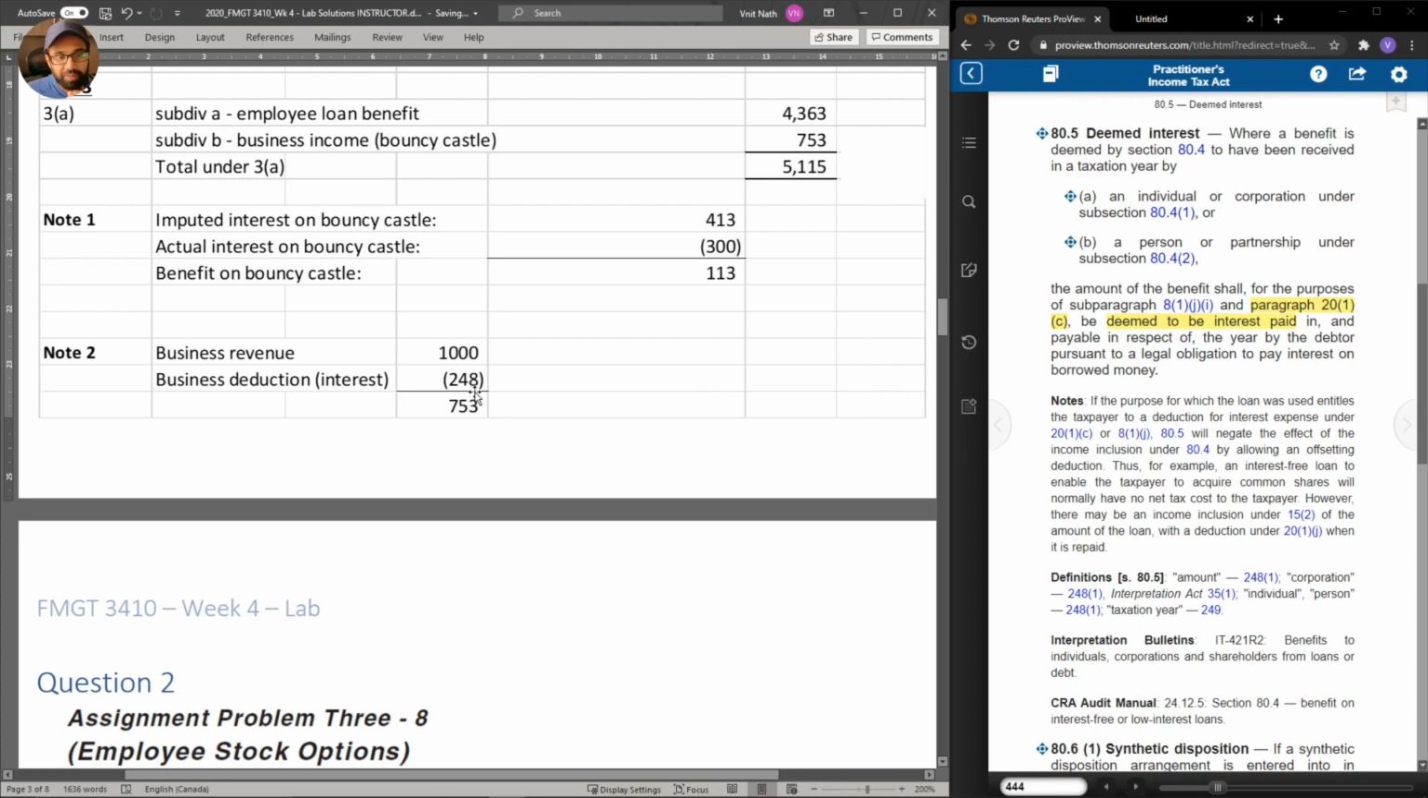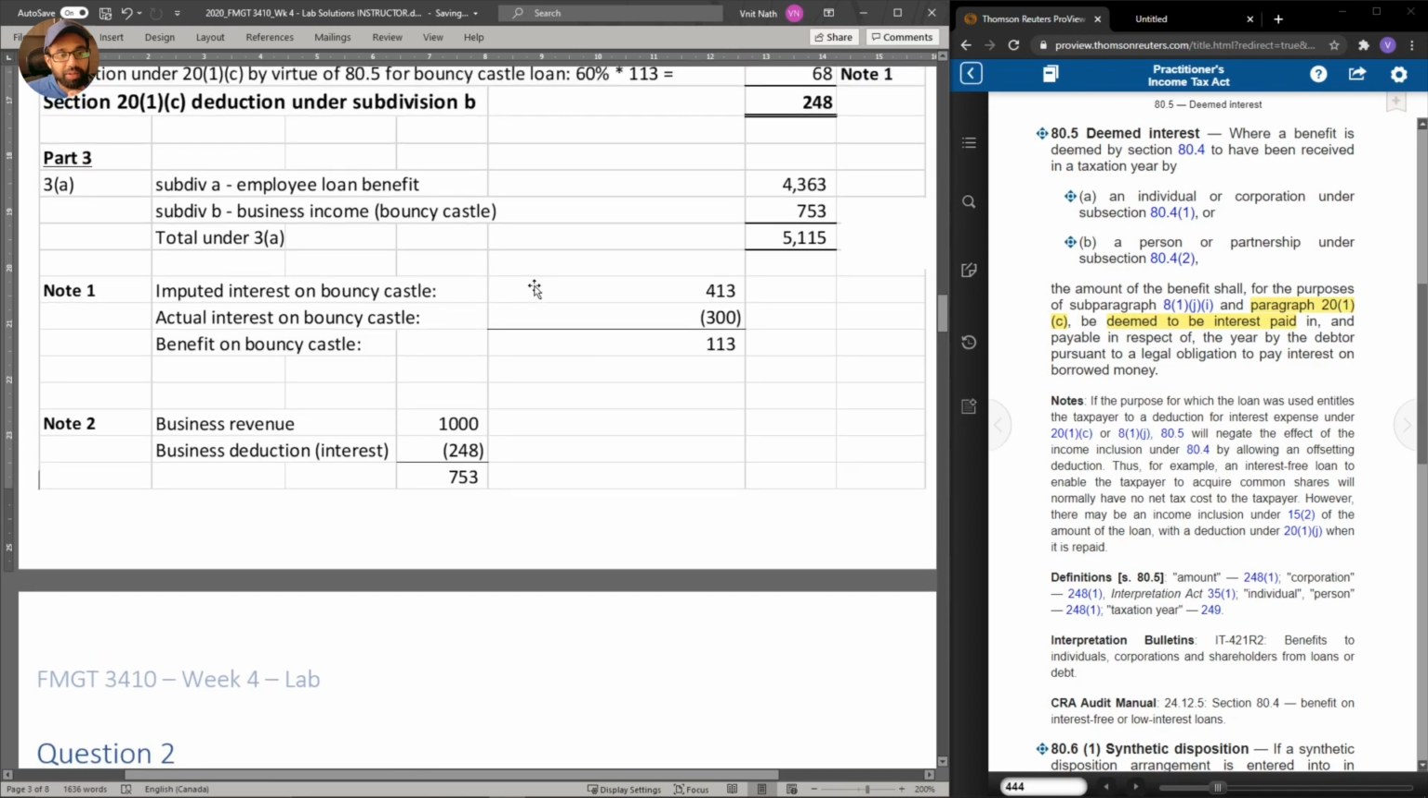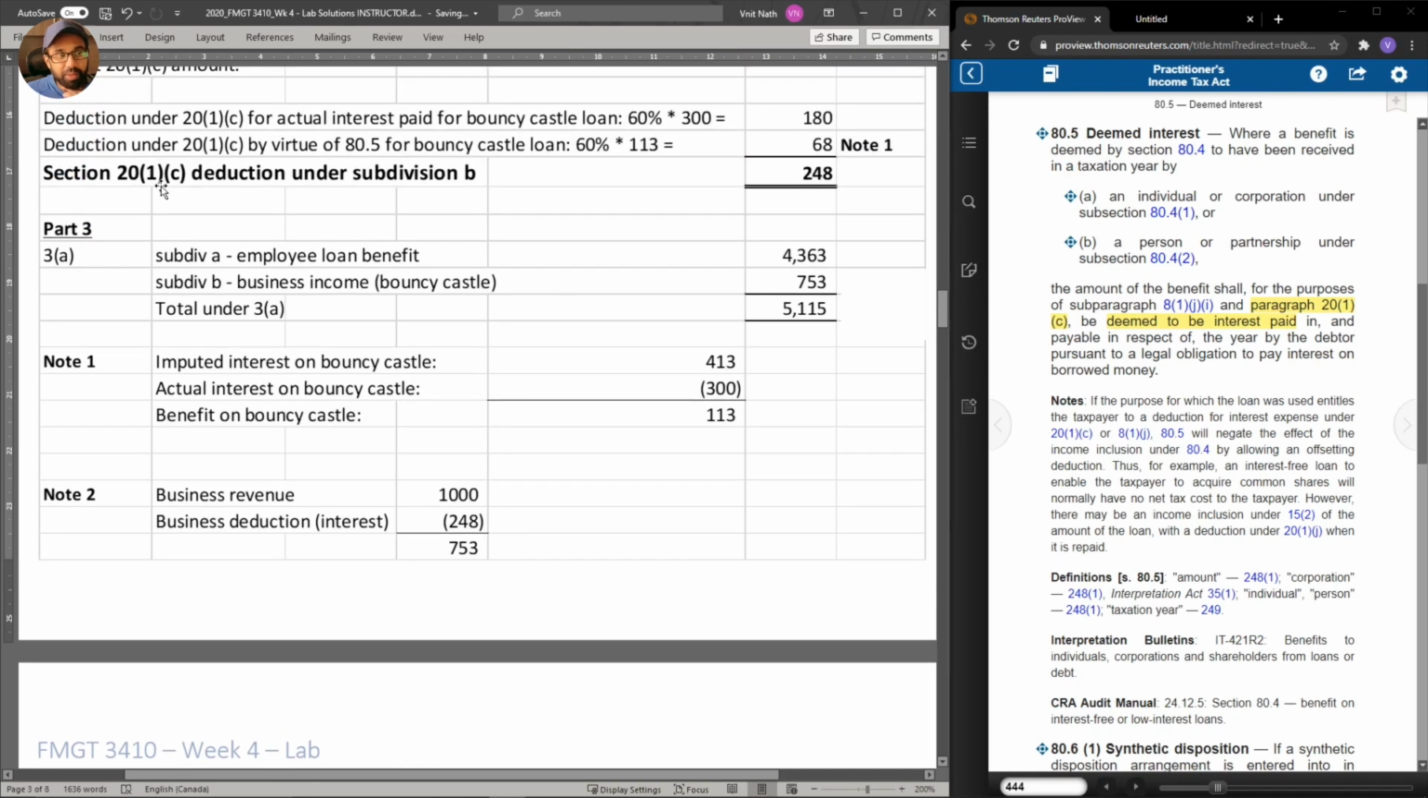Okay, now where's that $248 coming from? That $248 comes from our result in the previous requirement, requirement 2. The total deduction was $248. So if we take the revenue and subtract the expenses, our income from the bouncy castle business is $753. That would go under subdivision B, business income, $753. If you were to subtotal 3A, you would get $5,115.